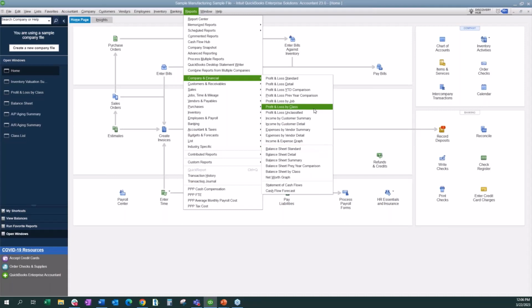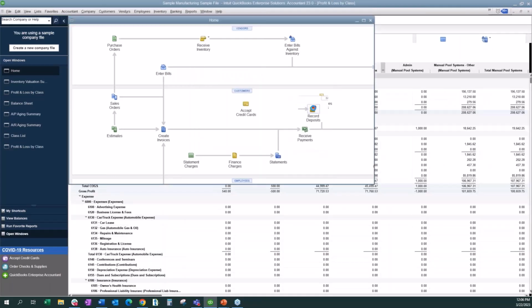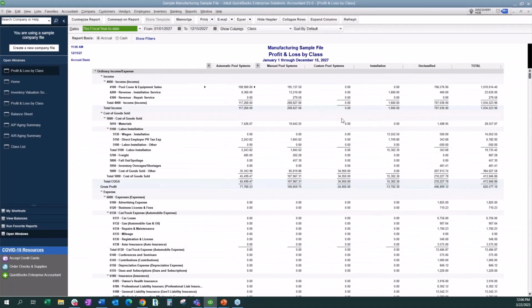So let's start with our profit and loss by class. When we think about it, as a company we're going to sell a product or perform a service. Sometimes we decide we're going to have multiple revenue streams inside of our company, and we want to be able to track those revenue streams. We want to have that insight into each of our revenue streams, locations, or departments to make sure that we are hitting the goals that we've set as a company for our income and expenses. And that's what this report allows you to do.